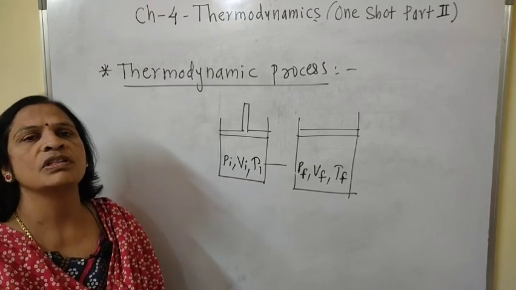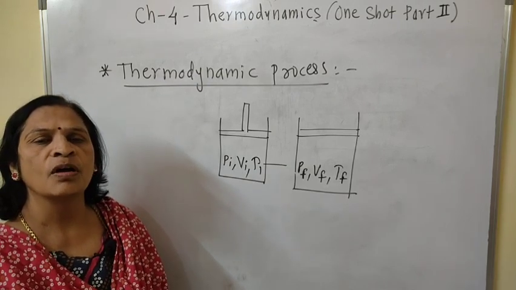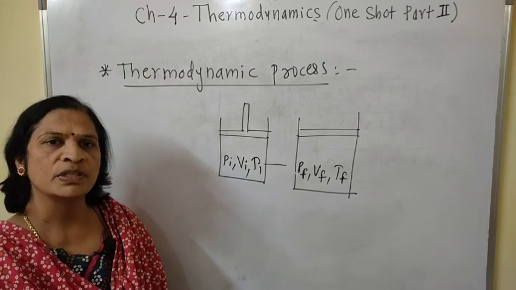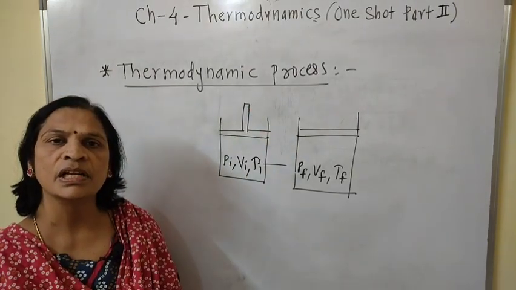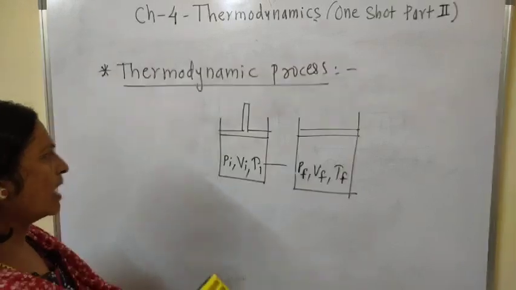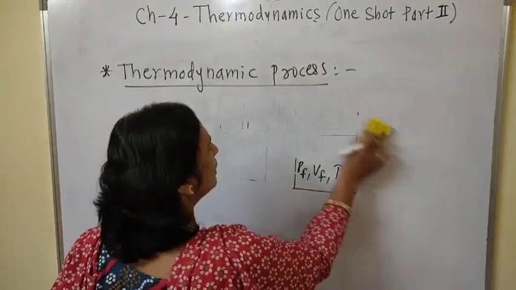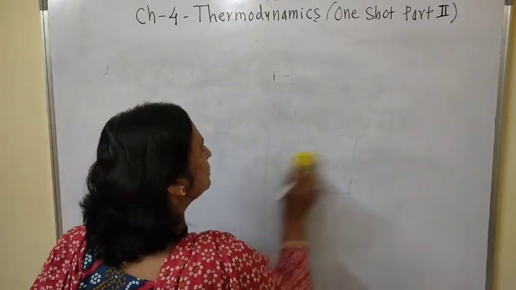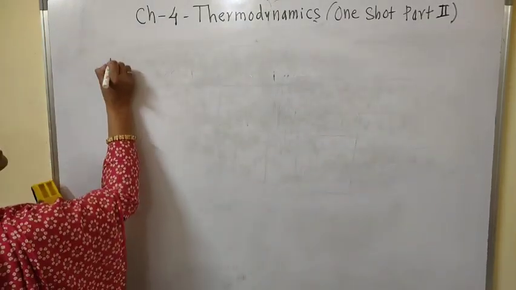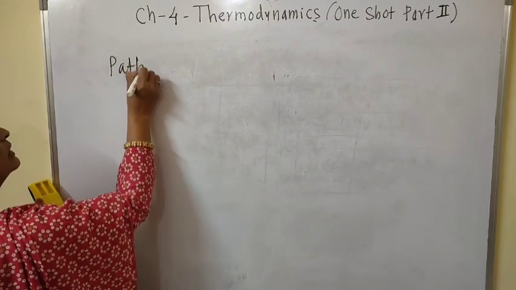We have to study the different types of thermodynamic process. Before studying them, we have to study the path. What is the concept of path?